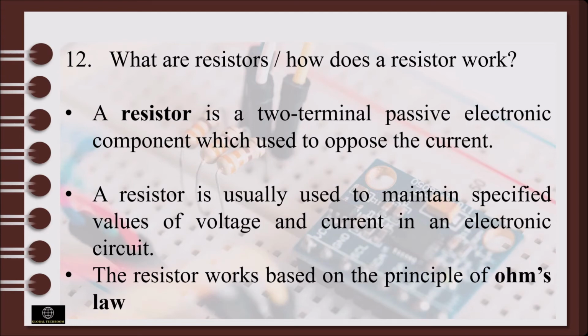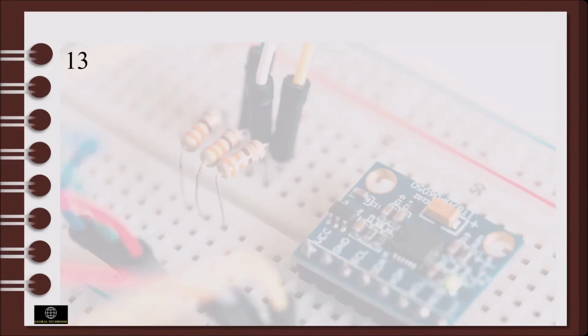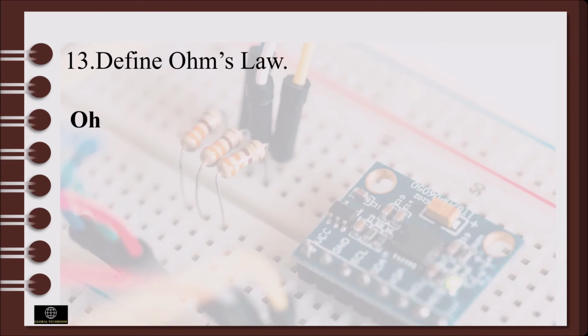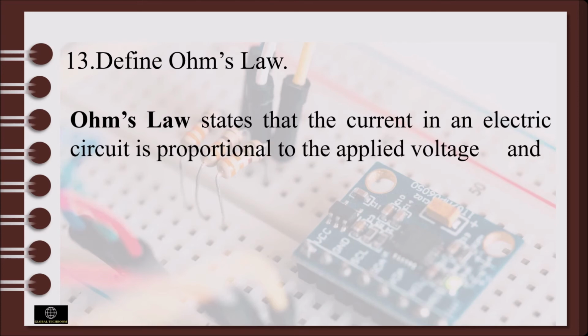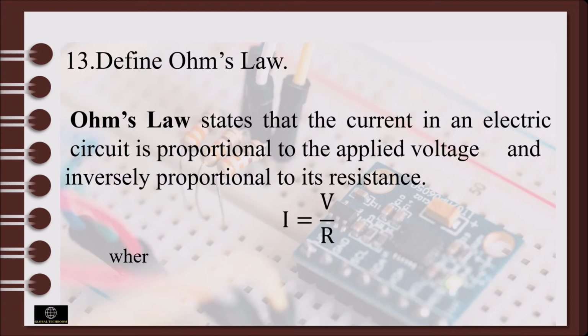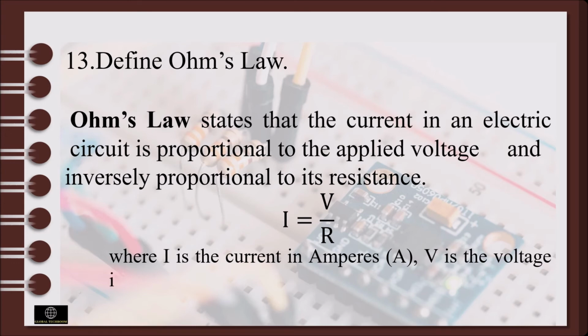Define Ohm's law. Ohm's law states that the current in an electric circuit is proportional to the applied voltage and inversely proportional to its resistance. I is equal to V by R, where I is the current in amperes, V is the voltage in volts, and R is the resistance in ohms.